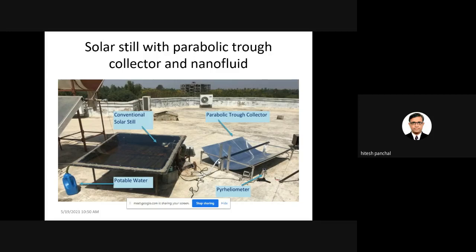Then if you supply that water to the conventional solar still, definitely your output will be raised as compared with the simple solar still. This was the simple idea they conducted, and the distillate output increased because the parabolic trough collector supplied hot water with nanofluid.